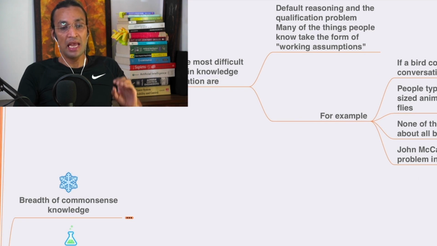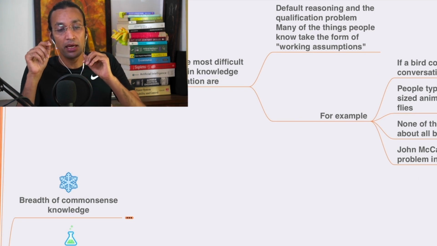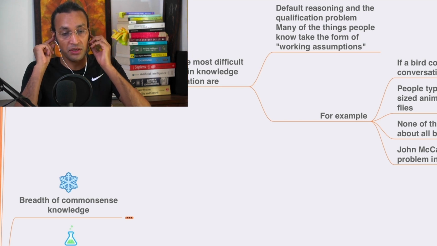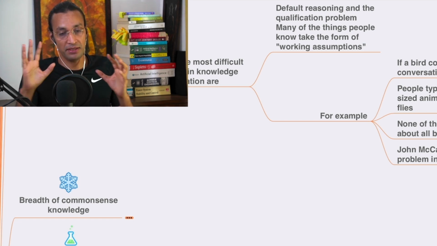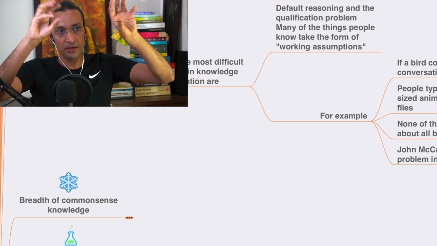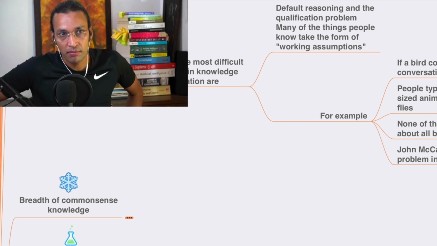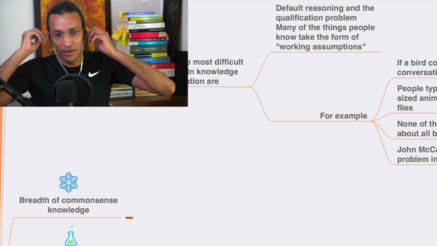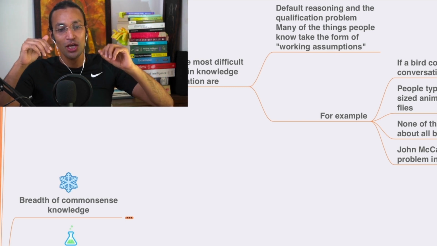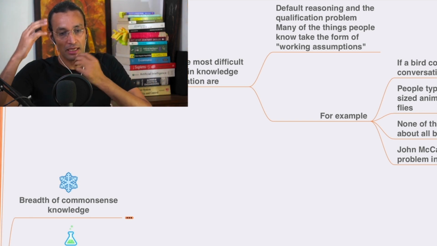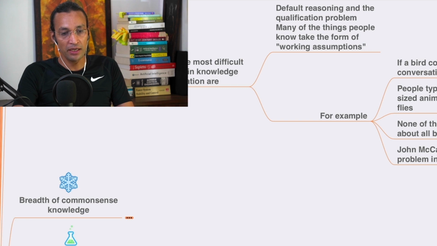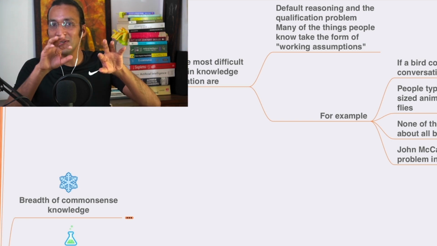For example, if a bird comes up in conversation, okay, people typically picture a fist-sized animal that sings and flies. Okay, people will say it is singing, it is saying some raga. There are birds who also sing raga. So they're singing and also flying. That is typically how people will perceive it. And some of these things are true about all birds, and some birds have different features.